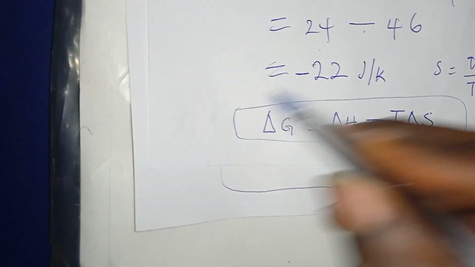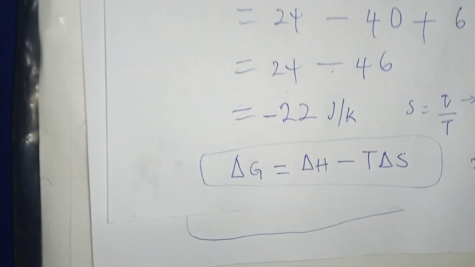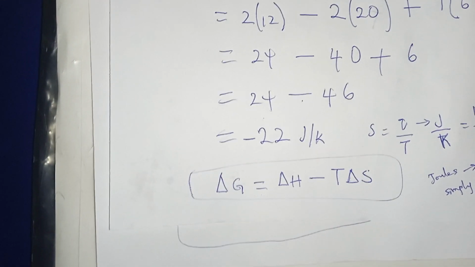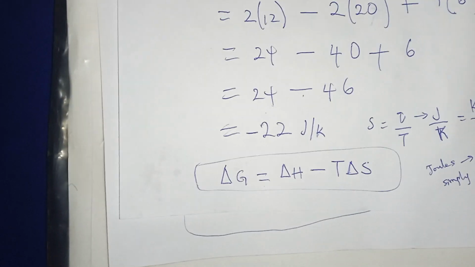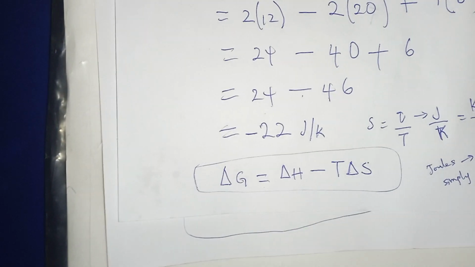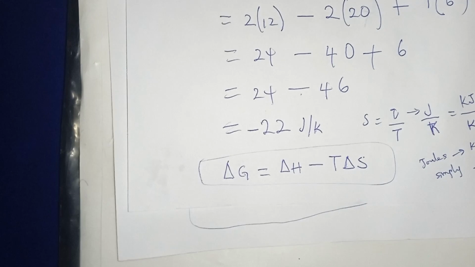In our next class, we'll be treating this Gibbs free energy. This is a more convenient way of checking if a chemical reaction can occur. So Gibbs free energy is all about checking if a reaction can occur. It is a more valuable means of checking if a reaction can occur compared to entropy. It's better to use Gibbs free energy. So in our next class, we'll use that.